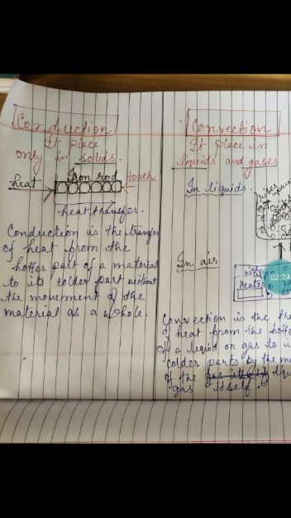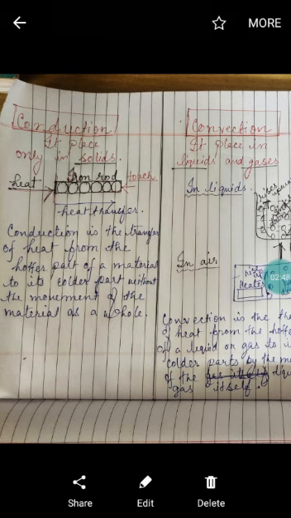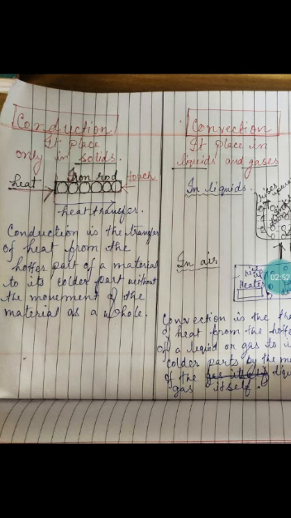We understand that conduction is the transfer of heat from the hotter part of a material to its colder part without the actual movement of the material as a whole. So, this is the basic definition of conduction, that whenever the heat is supplied, the material does not move but the molecules move back and forth, and by that heat is transferred.